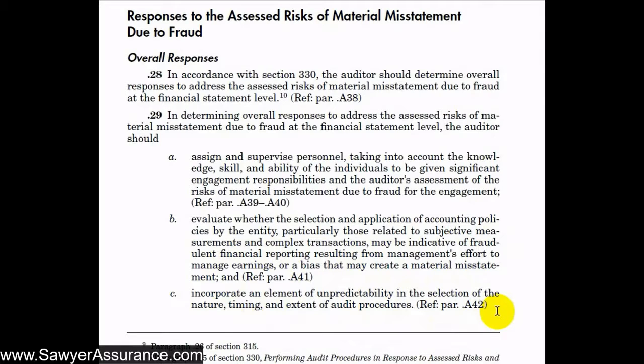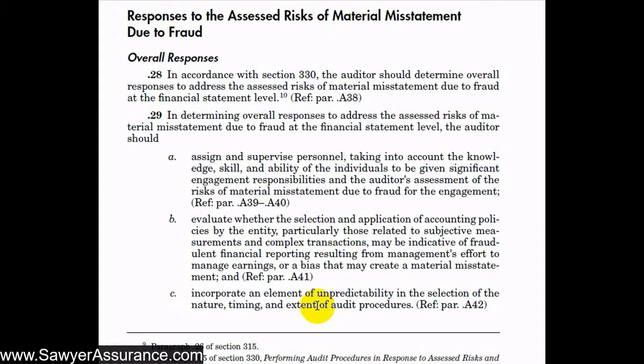So in summary, when we're determining the overall responses to address the assessed risk of material misstatement due to fraud at the financial statement level, we need to select the appropriate engagement team members to take part in that determination. We need to hone in our responses to the more complex transactions or the ones that require subjective measurements, because those are more likely to have material misstatements, possibly due to fraud. And finally, we should incorporate some unpredictability into our procedures.